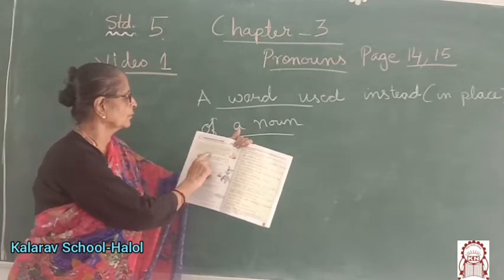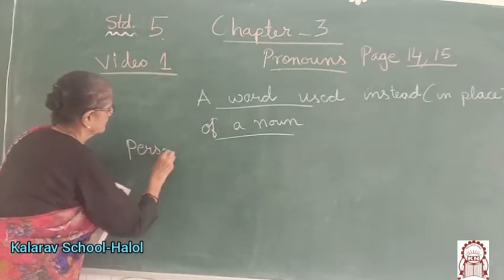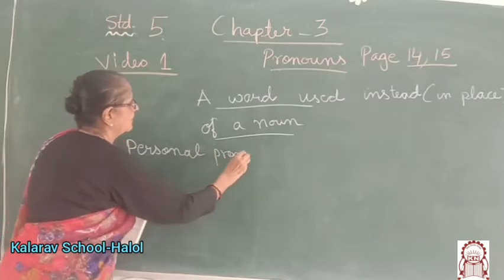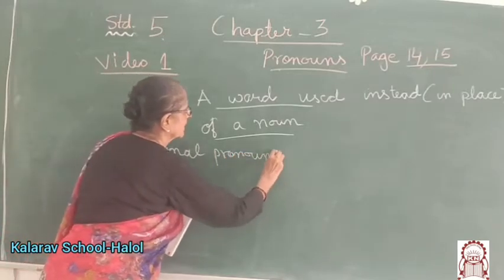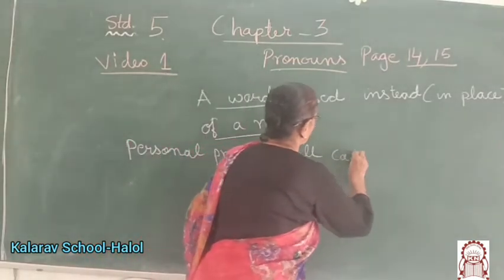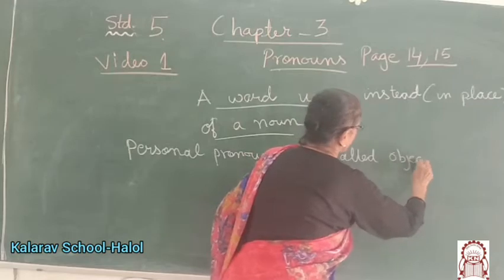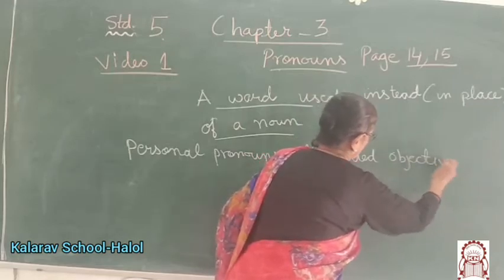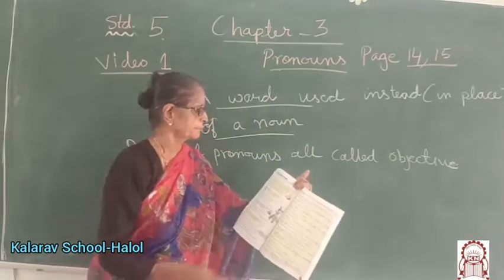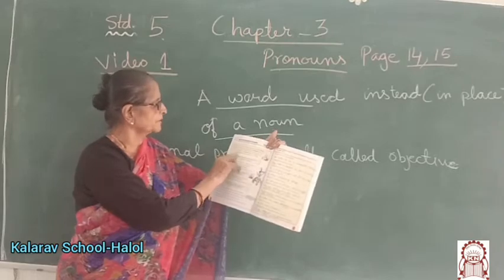Personal pronouns are called objective when the person is the object of the verb.